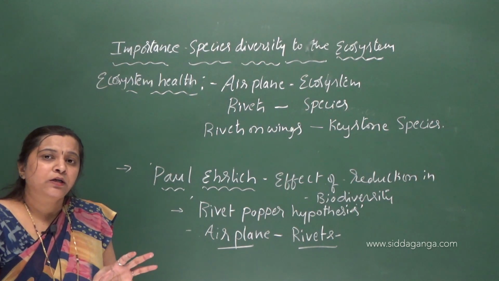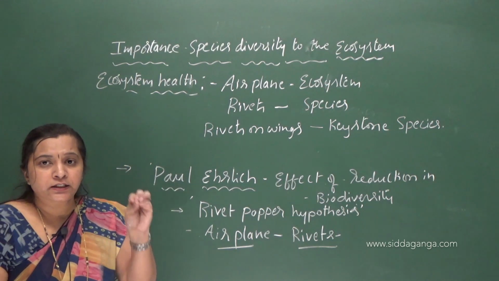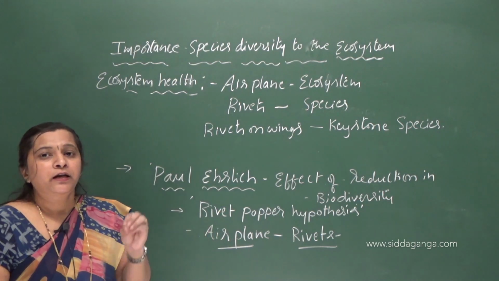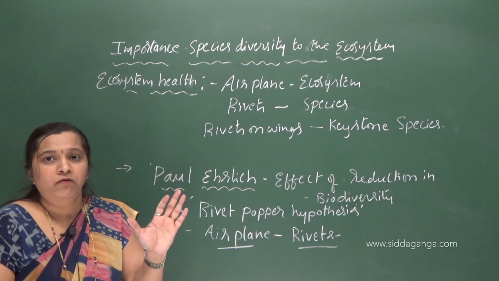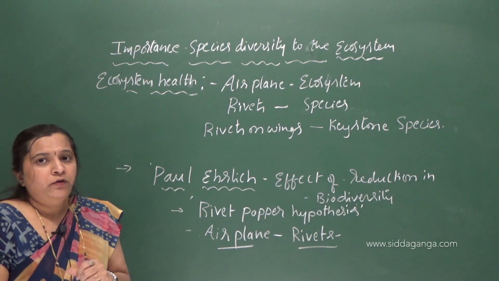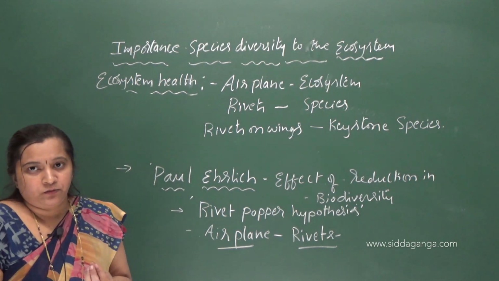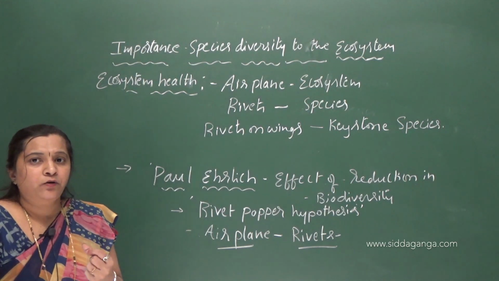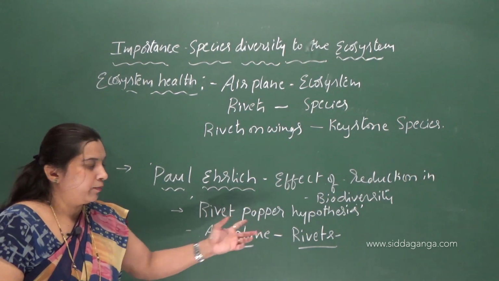What is the importance of species diversity to the ecosystem? Species richness is important. A greater number of species makes the community more stable. It increases the productivity and it also maintains the healthy functioning of an ecosystem. That is what we discussed today, the importance of species to the ecosystem. So you have come to know the importance of species to the ecosystem: the David Tilman experiment and Paul Ehrlich's Rivet-Popper hypothesis.